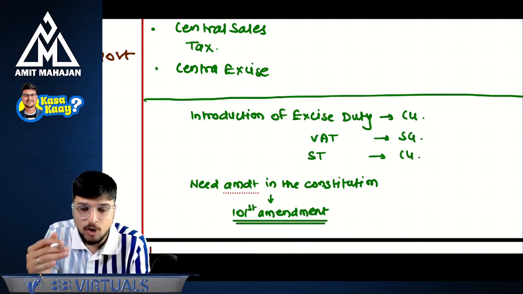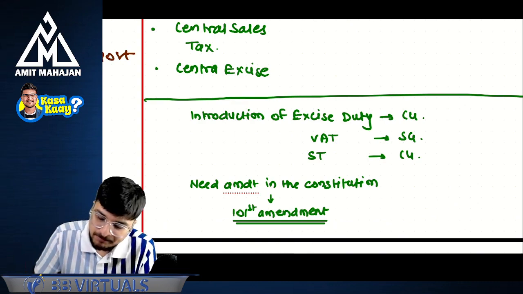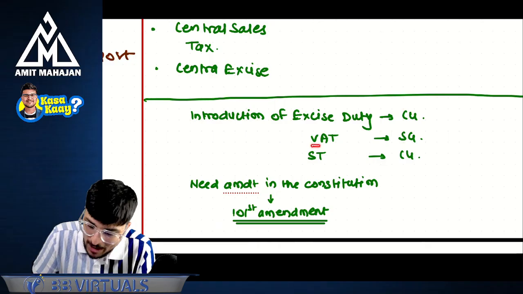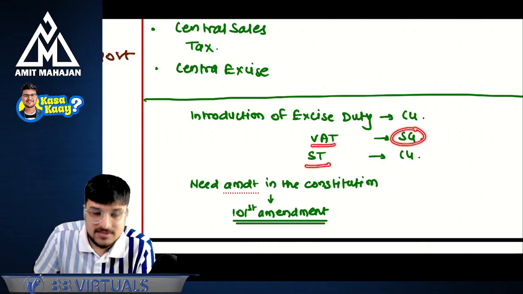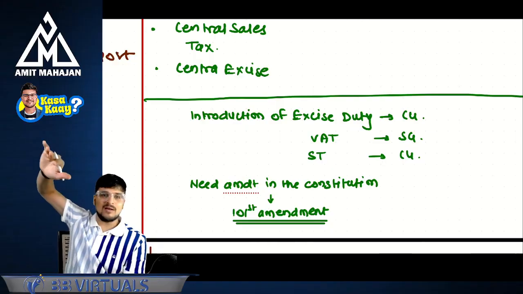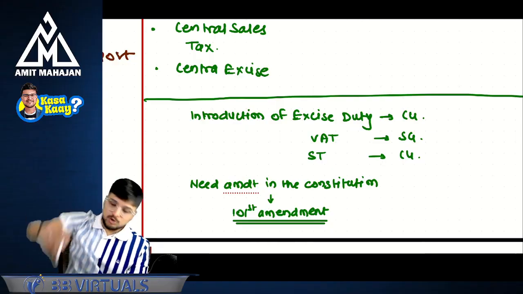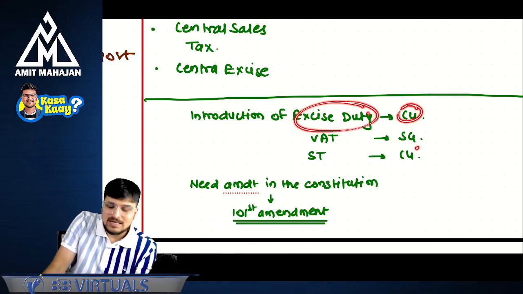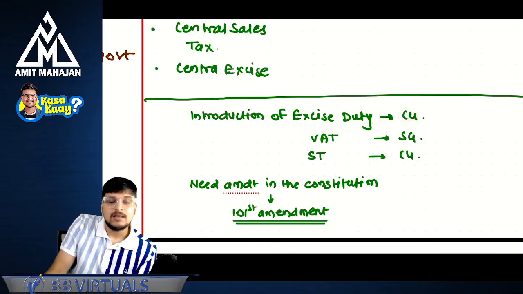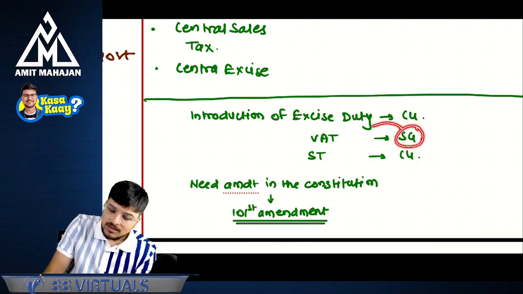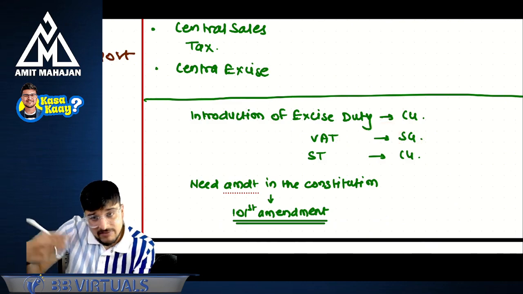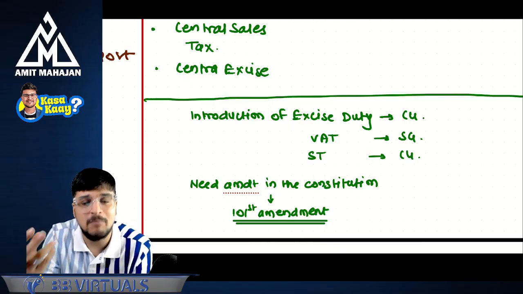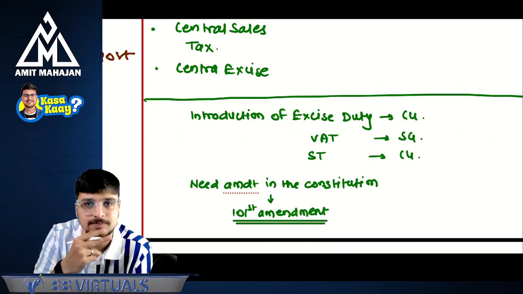Okay. Why was there a need for a change in the constitution? Like, why was there a need for an amendment in the constitution? Because of excise duty, who will make the law? Central government. VAT, who will make the law? State government. Service tax, who will make the law? Central. So earlier, they had given powers to the state government to charge tax of VAT, and they had given power to the central government to charge tax of excise duty and service tax, but there was no mention of GST in the constitution.